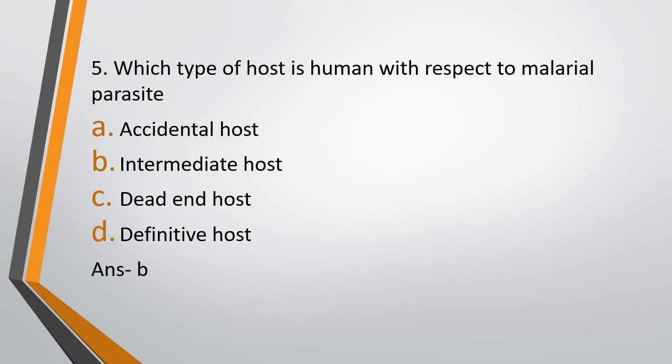And as I already said, definitive host is one where the sexual reproduction occurs. And where is the sexual reproduction occurring in plasmodium or in the malarial parasite? The stomach of mosquito. And humans are hence the intermediate host where there is no reproduction occurring.